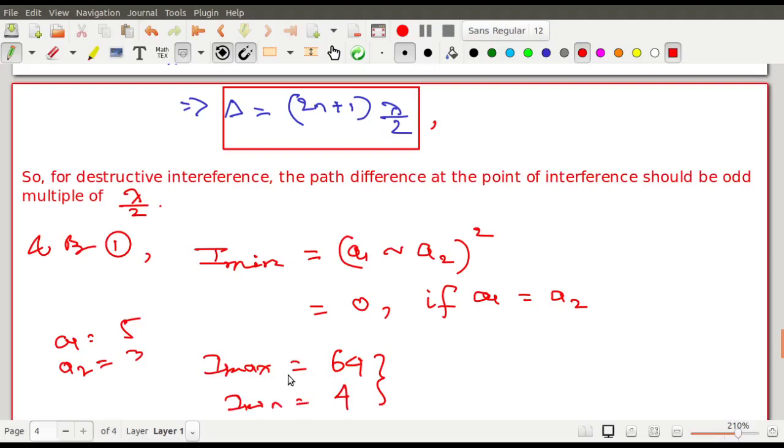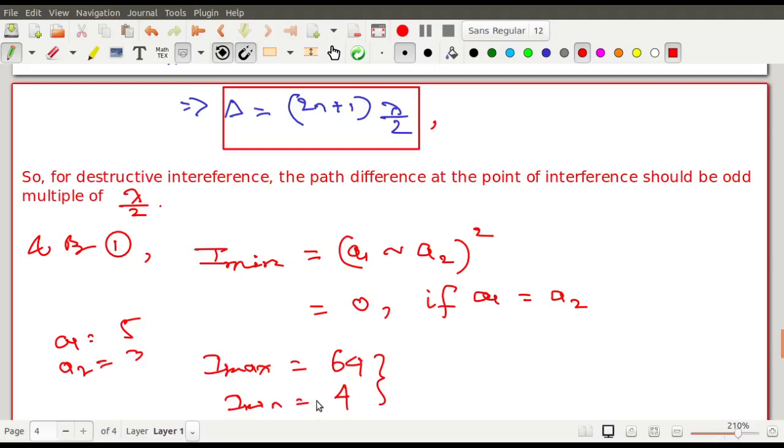So you see that the maximum intensity is 64 and the minimum intensity is 4, right? At the minimum point it is not completely dark. I call it a dark fringe. Bright fringe is maximum intensity and dark fringe means minimum intensity, but not completely dark. Try to understand that I can appreciate the good only when I have a very bad thing to compare with. When I have a very bad effect, only then will I understand how good my other effect is. That is why we make the two amplitudes equal, such that the maximum intensity is 4a square and the minimum intensity turns out to be 0.